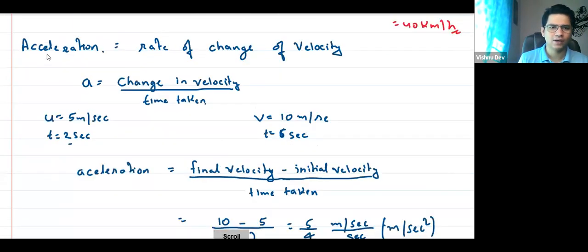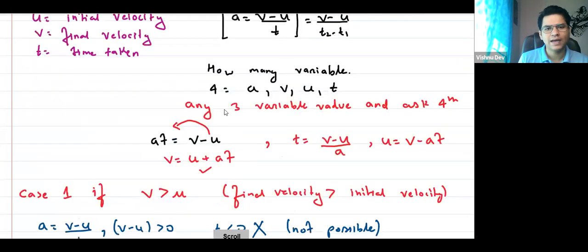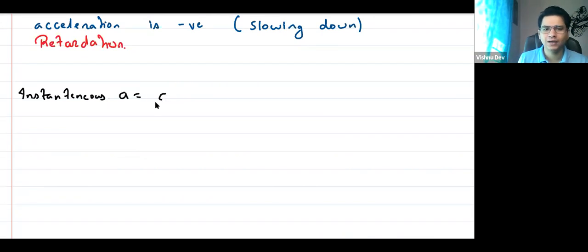Average. Everything that we are studying, it is average acceleration. ठीक है? हम लोगों ने जो भी पढ़ा है, that is the average acceleration. Right? What about instantaneous acceleration? Concept will be same. But instantaneous means at that moment, at that time, which means the time taken is very less. So it is given as dv by dt.